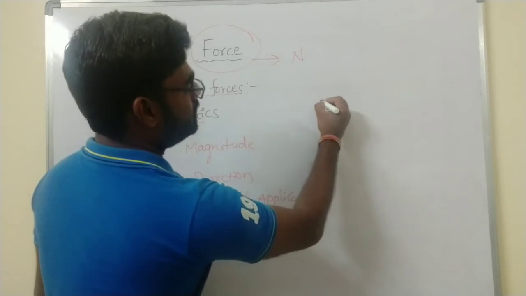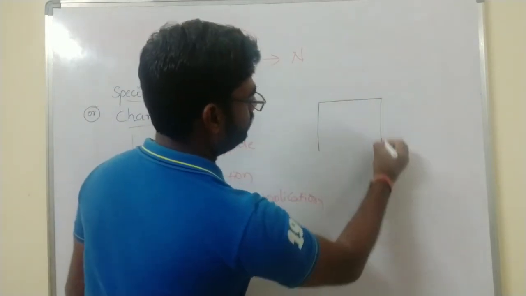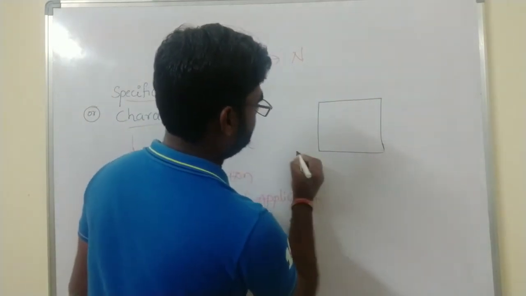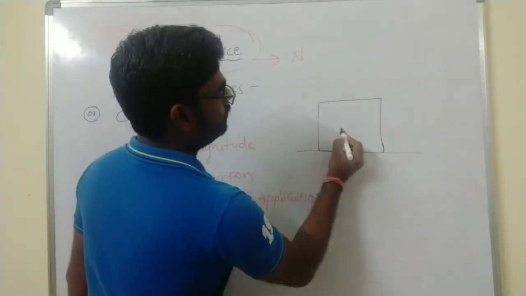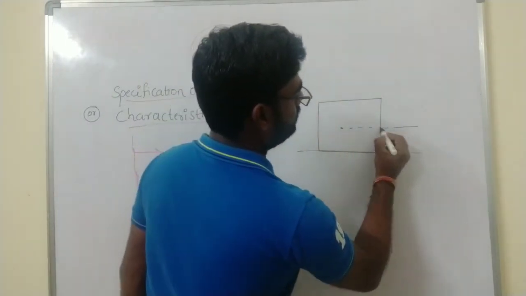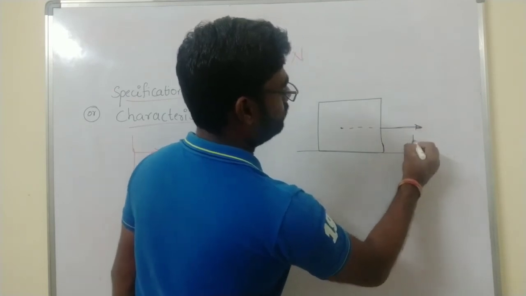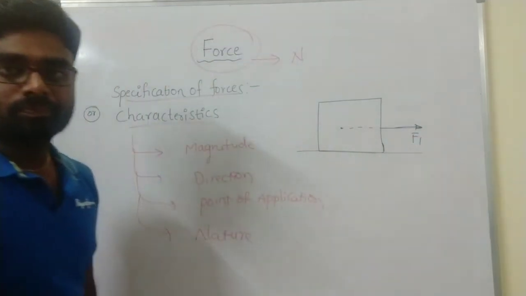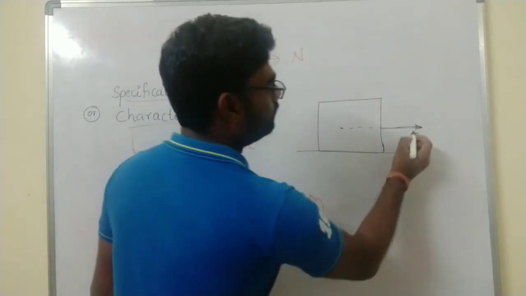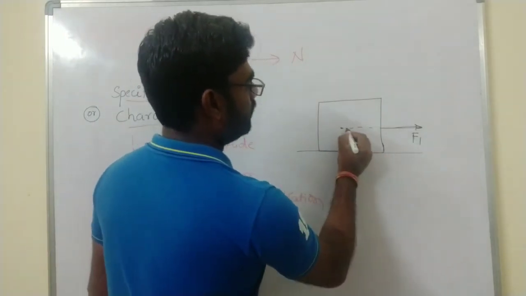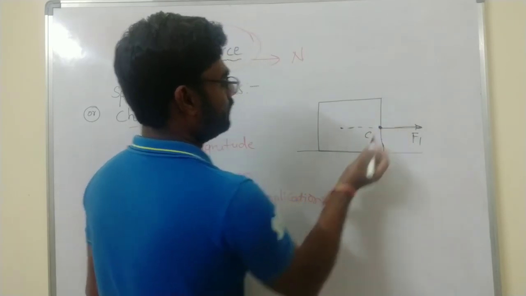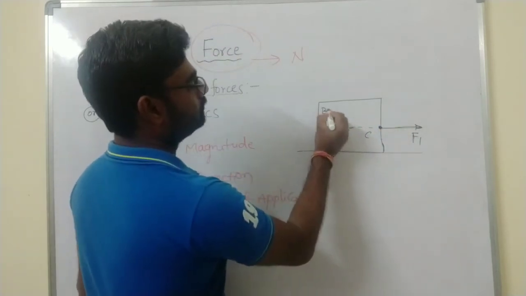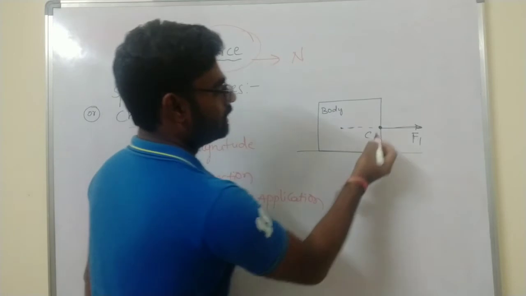See here, take one example, one body. So this is the body. This is the force F1, force is F. This is the point C on the body.